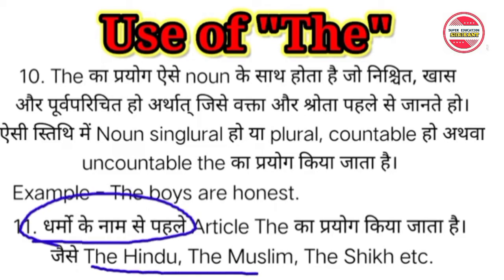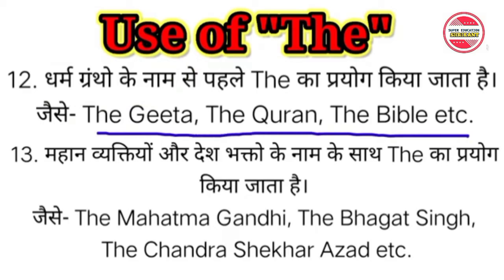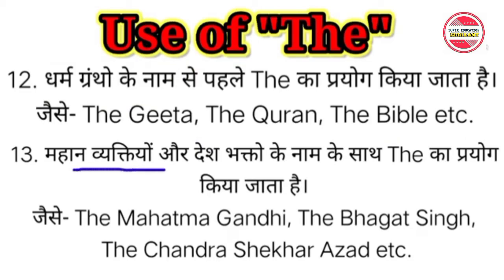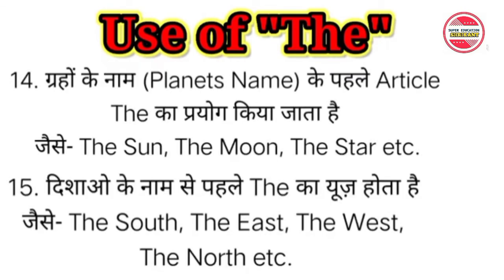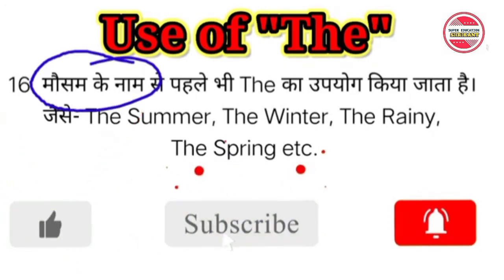For example, the Hindu, the Muslim, etc. The next point: "the" is used before the name of a religious text, like the Gita, the Quran, the Bible, etc. Now, "the" is used before the name of patriots, like the Bhagat Singh, the Mahatma Gandhi, etc. The next point: "the" is used before the name of planets, like the sun, the moon, the stars, etc. The next point: "the" is used before the names of directions, like the south, the east, the west, etc. The next point: "the" is used before the name of a season, like the summer, the winter, the rainy, etc.